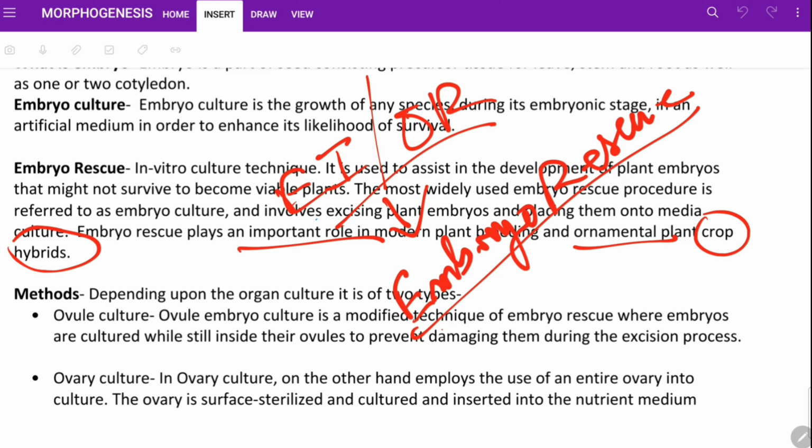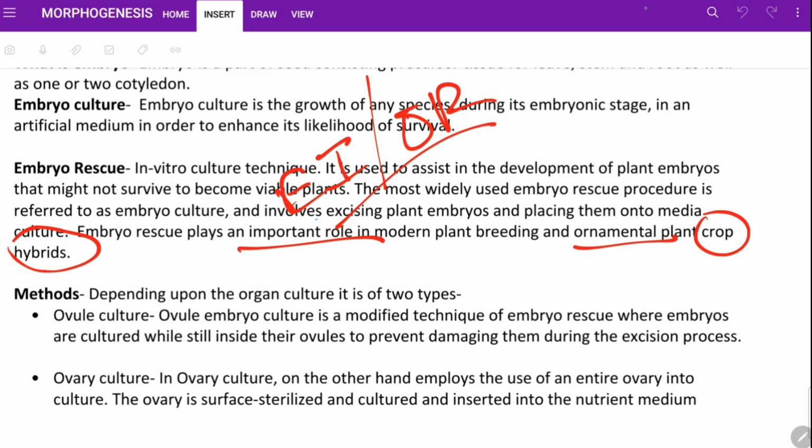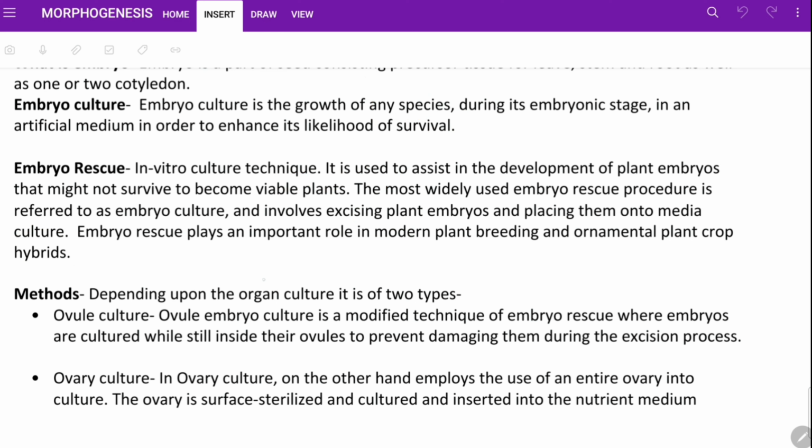The embryo rescue technique is being used for production of ornamental or economically important plants like Raphanobrassica, that is, from Raphanus and Brassica. Brassica should be on top and Raphanus should be at the bottom, but the result was Raphanus on top and Brassica at the bottom. So that was a failure, and in that experiment this embryo rescue technique was used.